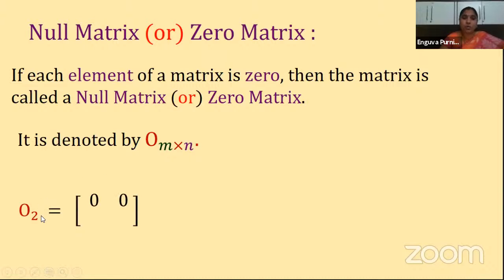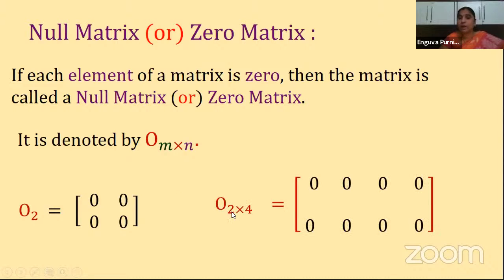Next one, here O2 is equal to the matrix 0 0, 0 0. Here I am simply showing 2, which means rows and columns are the same. This shows that rows and columns are equal in number. So all elements are zeros. Clear?